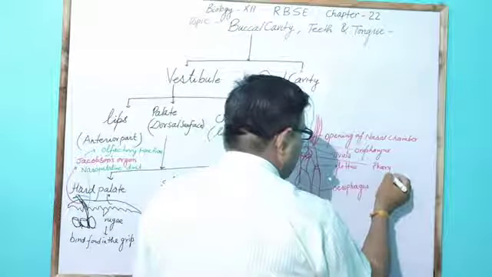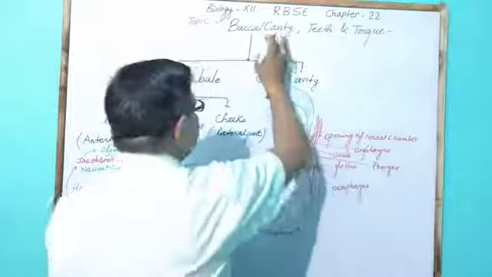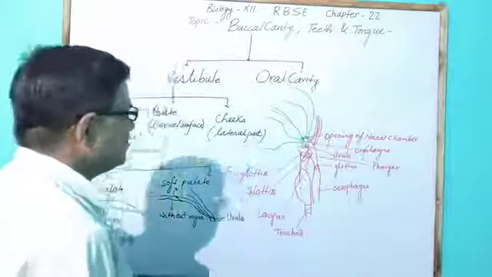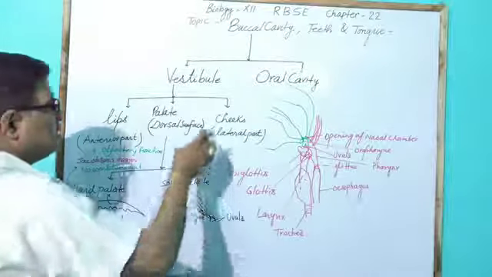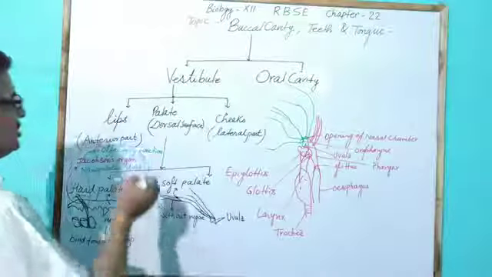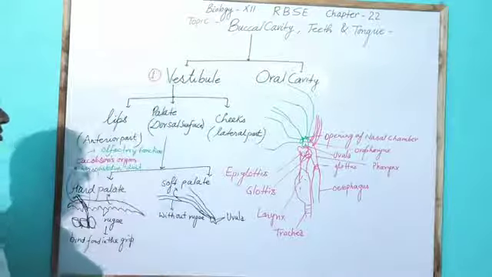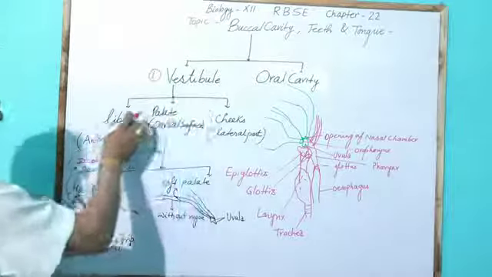Here I will discuss the buccal cavity. The buccal cavity divides into two parts. First is the vestibule, and the vestibule itself has three parts.